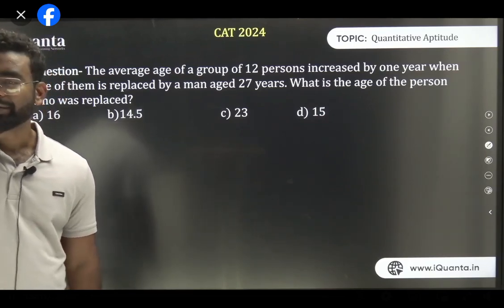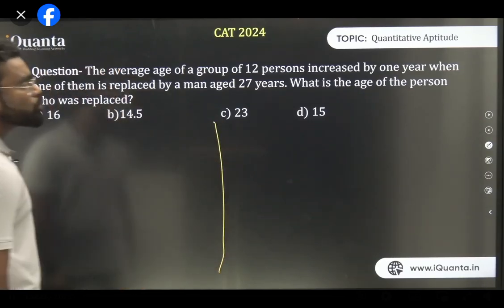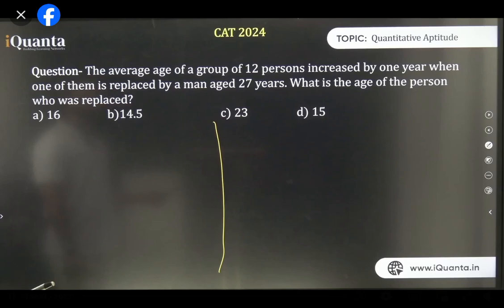How to solve this type of question, guys? Whenever you're going to solve this question, there are two ways again. First I'm explaining you the general method. 12 persons increased by 1 year when one of them is replaced by a man aged 27 years.